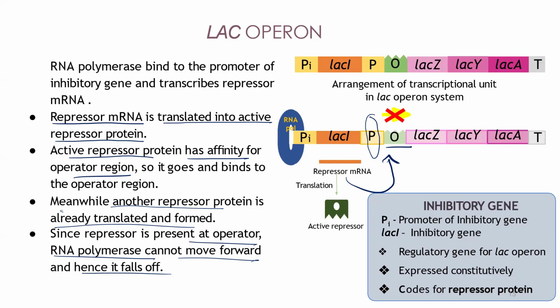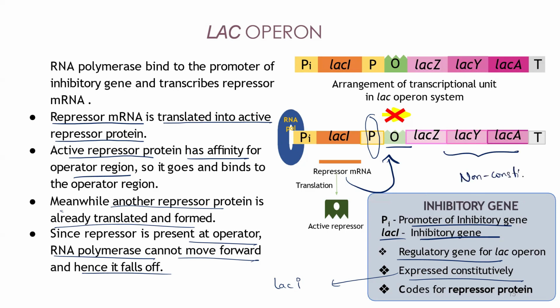So that's what PI means, promoter for the inhibitory gene. LAC-I means inhibitory gene. The regulatory gene for the LAC operon is expressed constitutively and codes for the repressor protein. So remember this: the LAC-I gene is expressed constitutively, whereas this one is non-constitutive, and this one is constitutive.